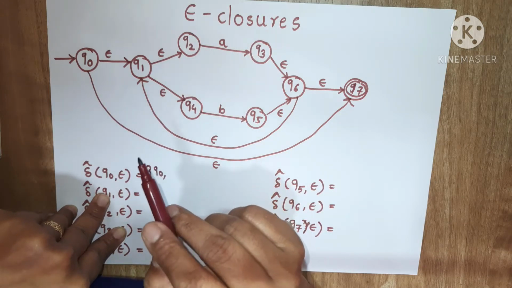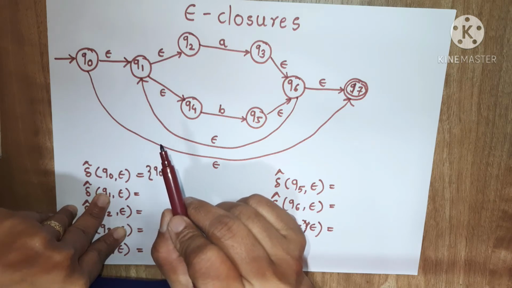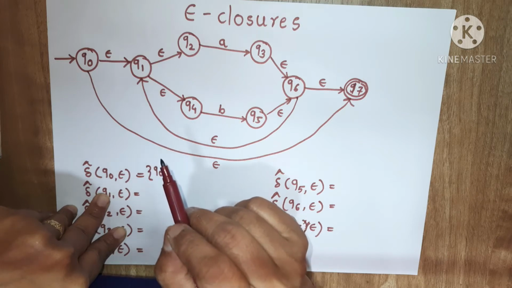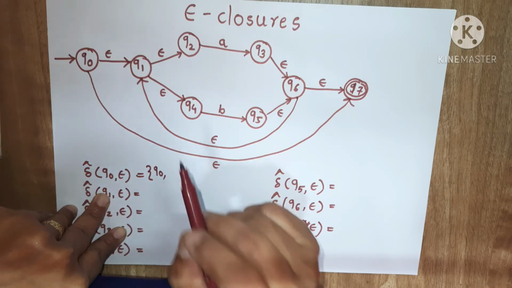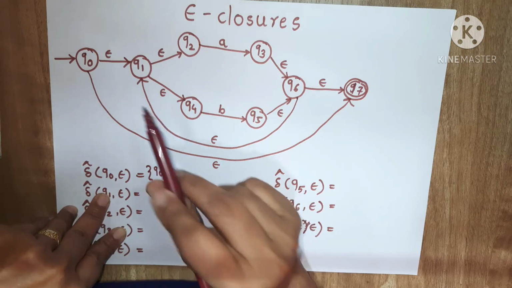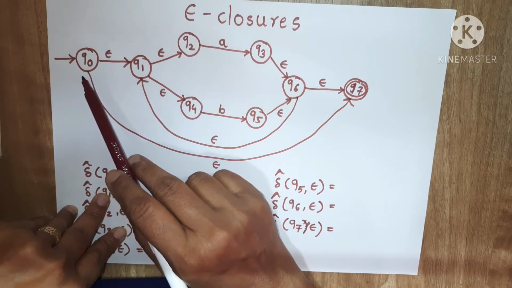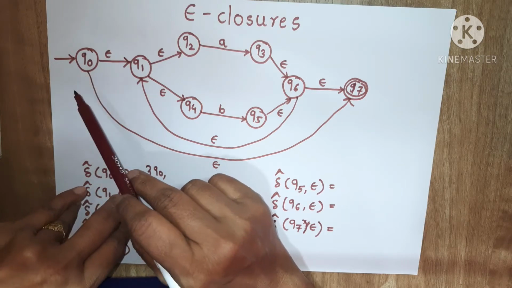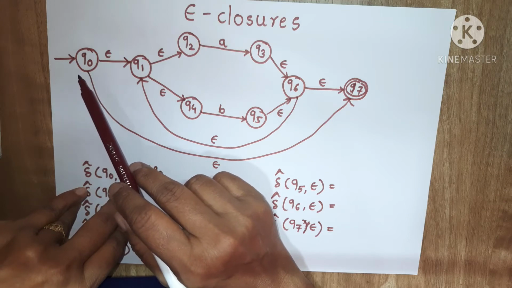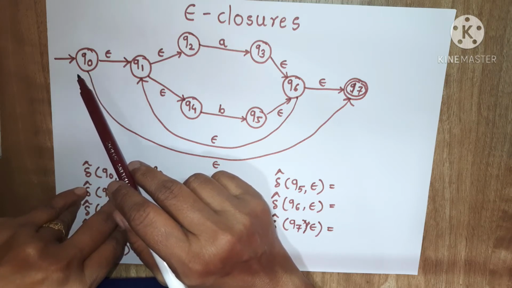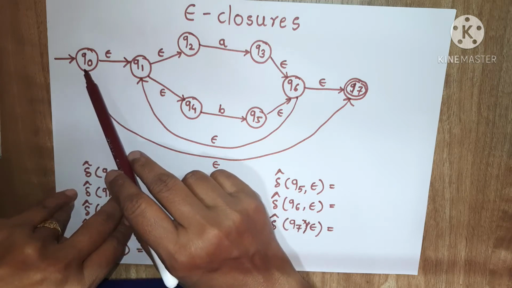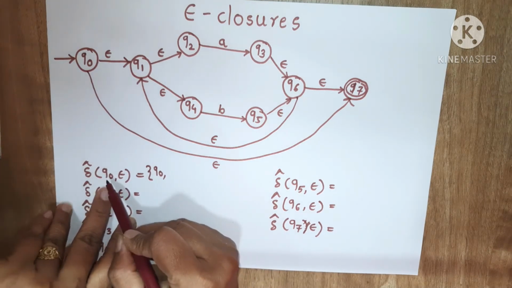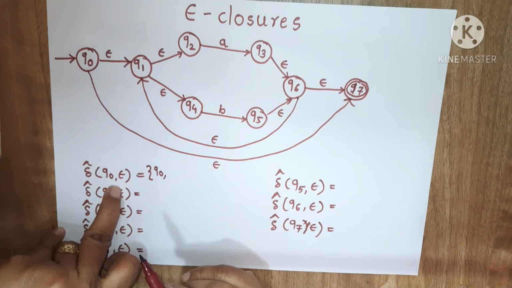Epsilon closure is nothing but a set of all the states having distance 0 from the particular state for which we want to find the closure. We also know that every state is at a distance of 0 from itself, and that's why in the closure of every state, that particular state will be present. So q0 will be present in epsilon closure of q0.